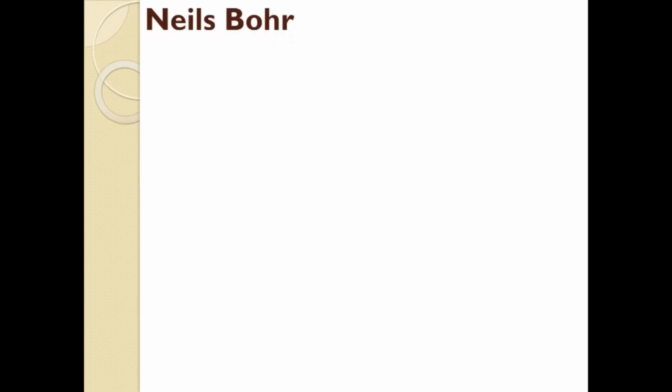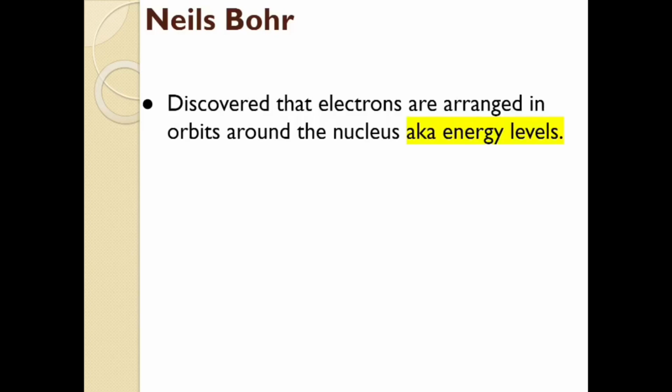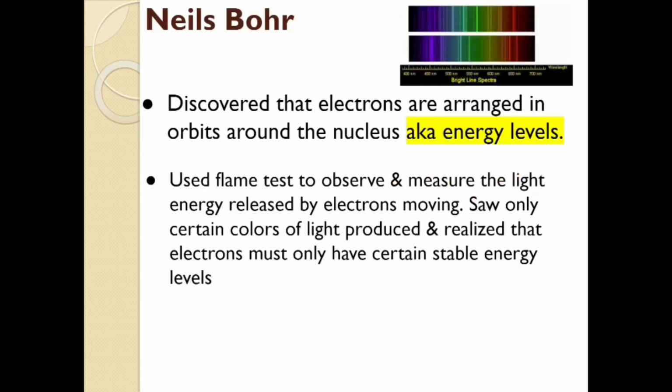Then Niels Bohr came along, and he was the one that actually discovered that the electrons aren't just randomly scattered around in that empty space. He discovered that electrons actually orbit the nucleus in what we call energy levels. So they're kind of orbits. We actually call them orbitals, but we also call them energy levels. And Mr. Niels Bohr did one of my favorite experiments, and we're actually going to have a chance to recreate some of what he did with a little bit less calculations.